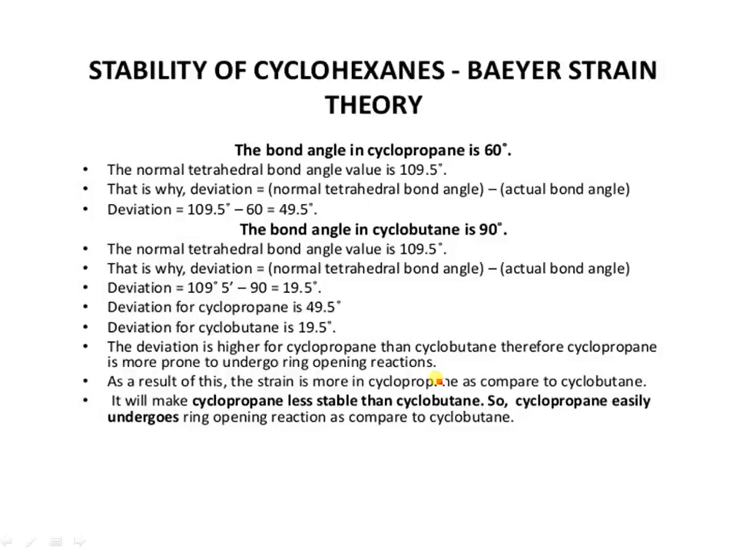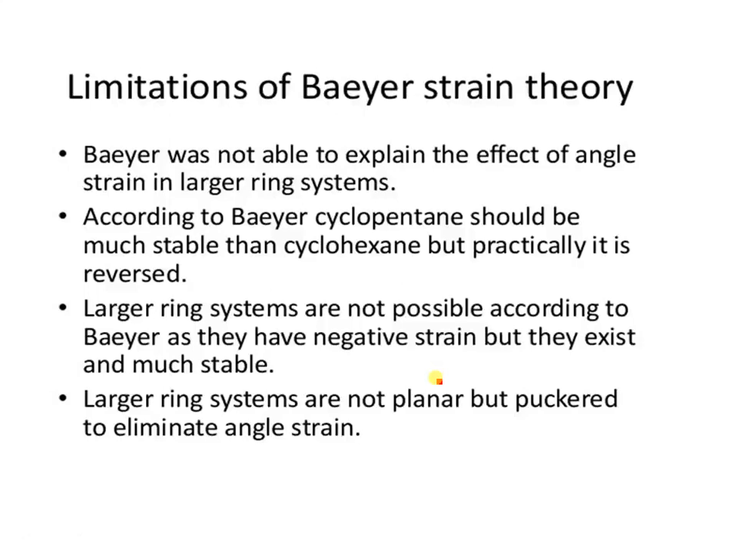But there are limitations of this Baeyer strain theory. Baeyer was unable to explain the effect of angle strain in larger ring systems. As per Baeyer, when the deviation increases, the stability decreases, but he does not explain this further. This explanation was found to be true for cyclopropane and cyclobutane, which are unstable, but cyclopentane has minimum angle strain, hence it is found to be stable.